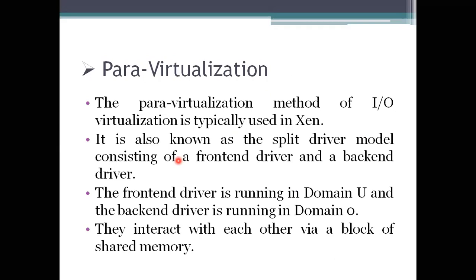The split driver model has two different ends of drivers, the front end driver and the back end driver. We maintain two domains to process our data, domain U and domain 0. Domain 0 takes care of the back end drivers, and domain U takes care of the front end drivers.